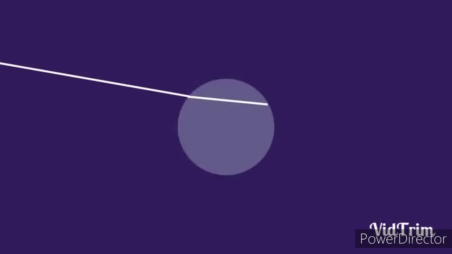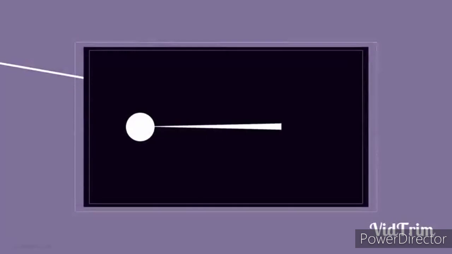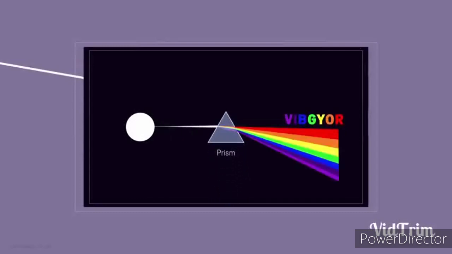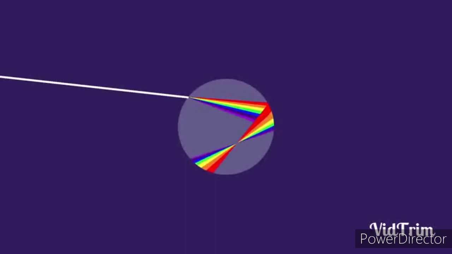Now this refracted part: when the white light passes through this water droplet, the water droplet will behave as a prism. So this white light will split into 7 colors, as we will see here. During the refraction it splits into 7 colors, and these 7 colors now fall on the other face of the water droplet, and again it is totally reflected.